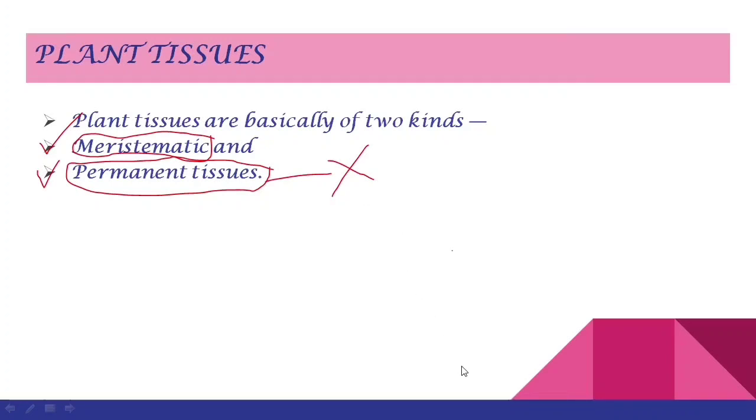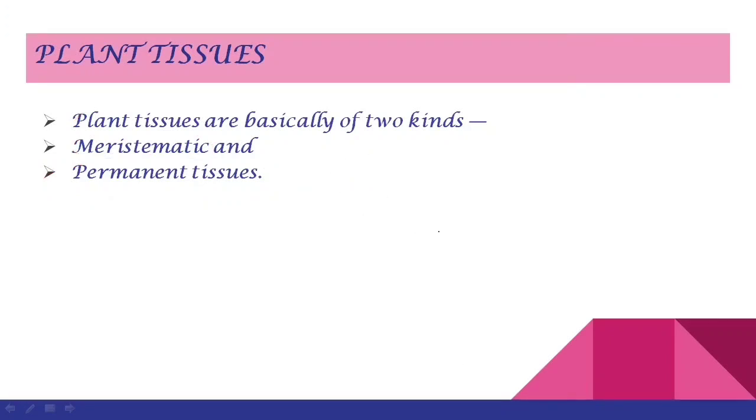I hope till here everything is clear, children. In case of any doubt, you will ask me. I am repeating, students. Plant tissues are of two types. First is dividing tissues, also known as the meristematic tissue, and second is the permanent tissue, also known as the non-dividing tissue.